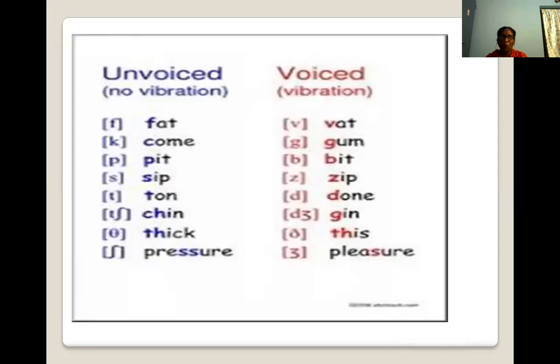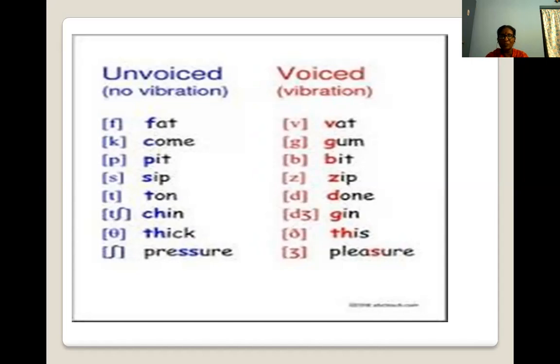In that there are voiced and unvoiced sounds. There are voiced sounds and unvoiced sounds. See the observation. You have to note down this observation. See, fat. It has no vibration. So just pronounce it. Fat, no sound. Vag, so there is a stress. There is a vibration. Come, it's very light. It just floats. Come, gum. G is stressed.